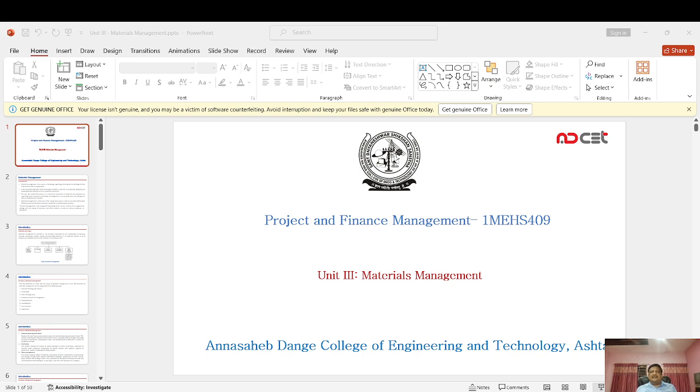The tender system for buying is normally used for public sector organizations, but the objective should be to identify the lowest responsible vendor and not the lowest bidder.